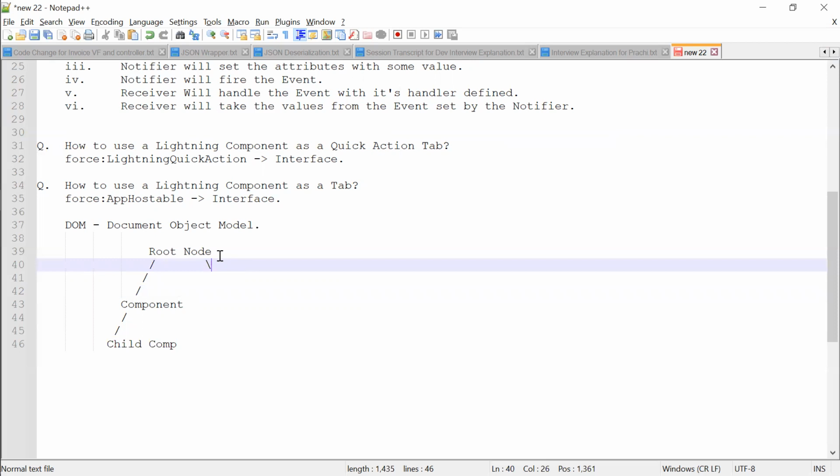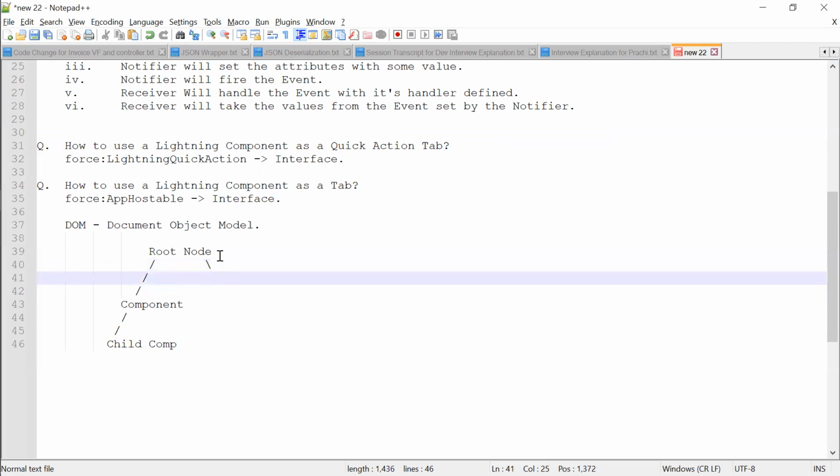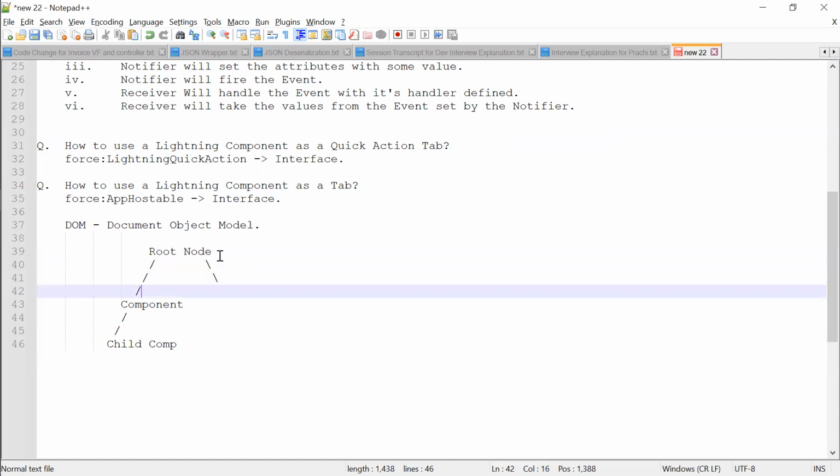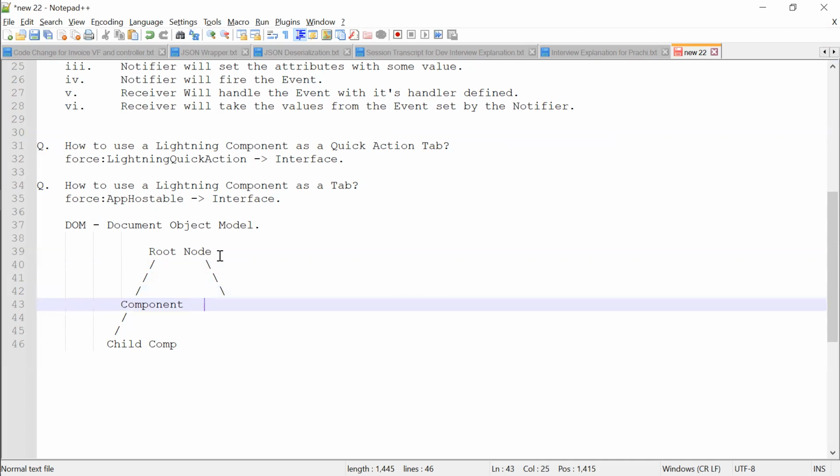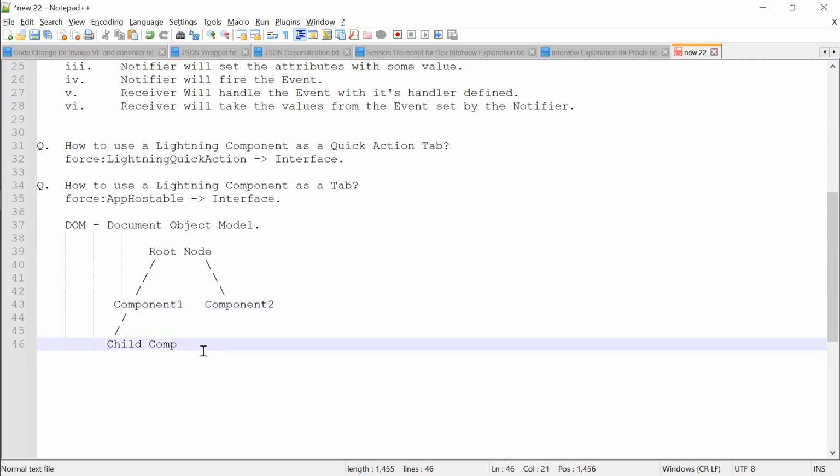So let me explain one more thing here. Let's say there are three components: component one, component two, and a child component. This child component is the child of component one, and on the right side of the tree, component two is there.